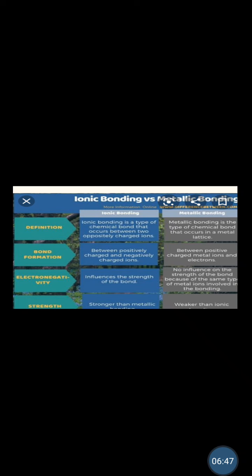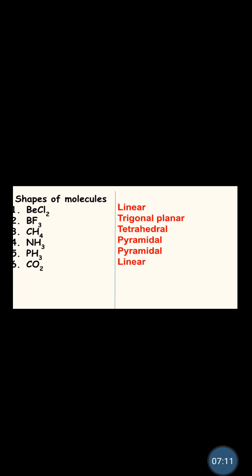When you look at ionic compounds, they are soluble in water. They form electrolytes in solution. That is why they are used as conductors of electricity. This is not the same with covalent compounds, which are not actually soluble in water.